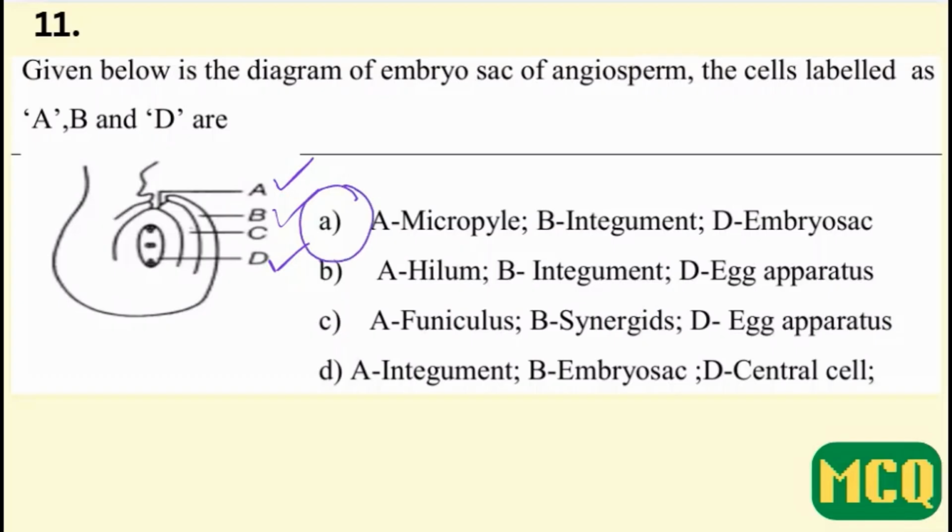Let's check with the other alternatives. B, A is hilum. No, that's wrong. Option C, A is funiculus. No, that's wrong. Option D says A is integument. That's also wrong. So the answer is option A.